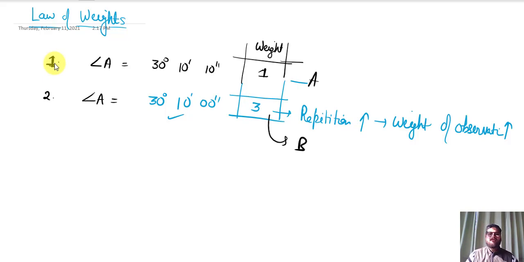Now we have some operations with this weight, so that's why we call this the law of weights. We will discuss those things one by one.